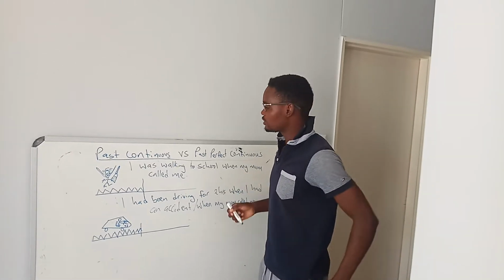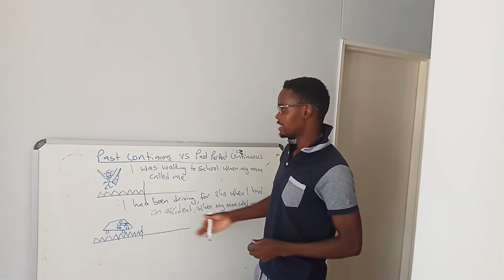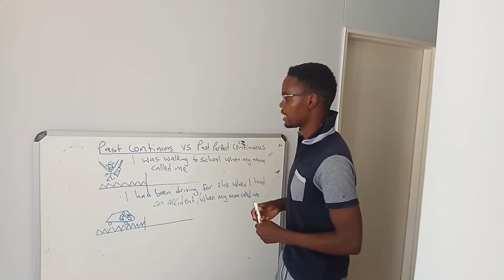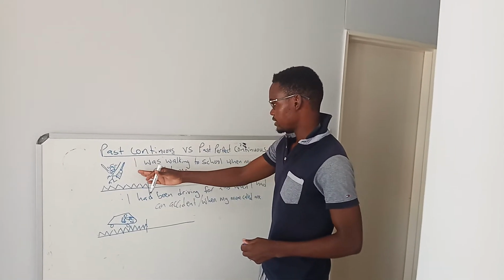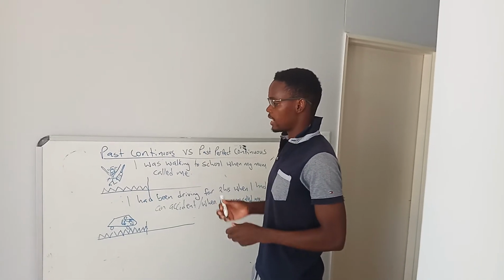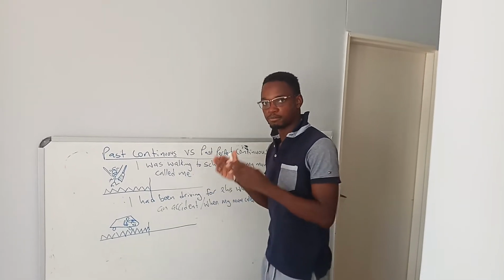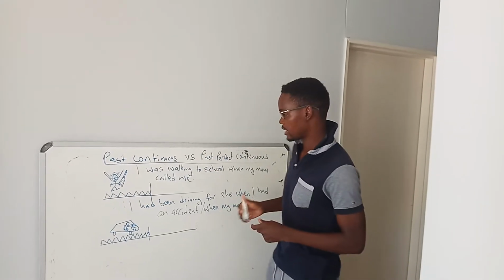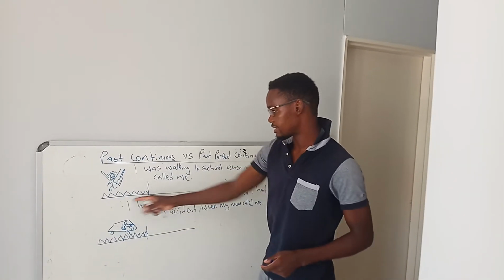Okay, good morning. Today I'm going to explain the difference between past continuous and past perfect continuous. Okay, past continuous, we are talking about an action that is in progress, and when that action is in progress, it is interrupted. Okay, so for example, here I've drawn this line here.